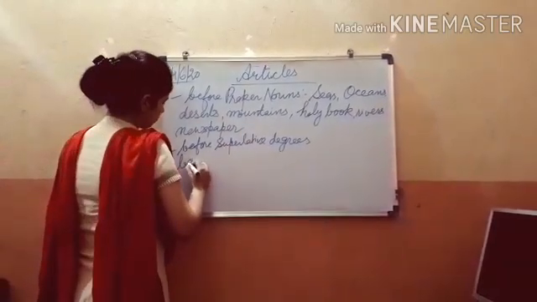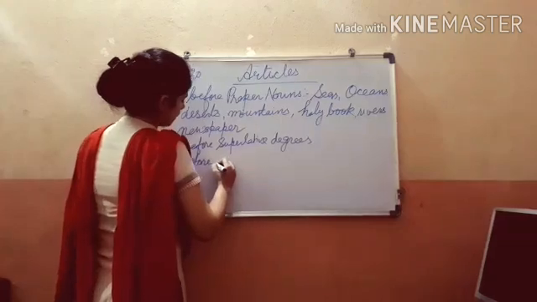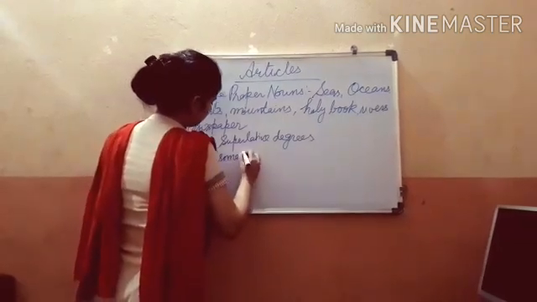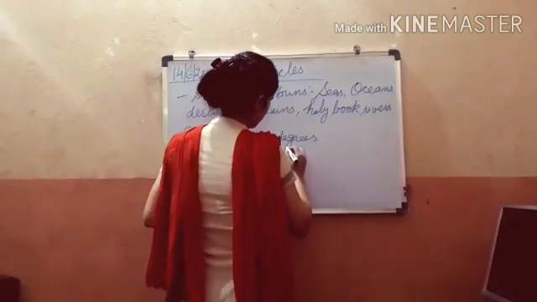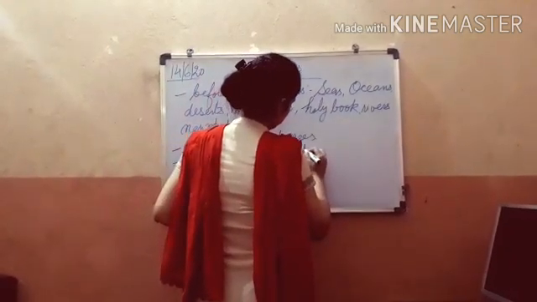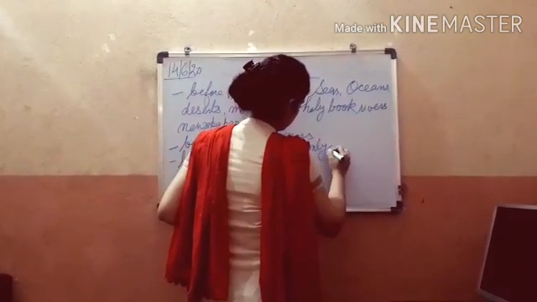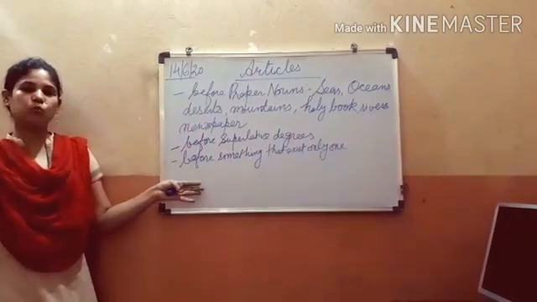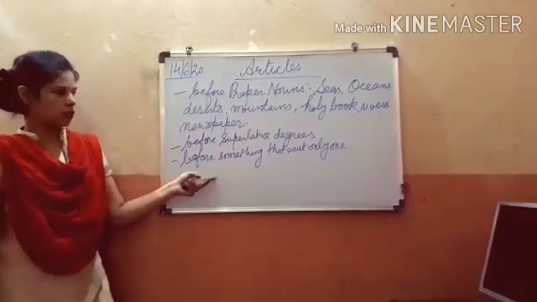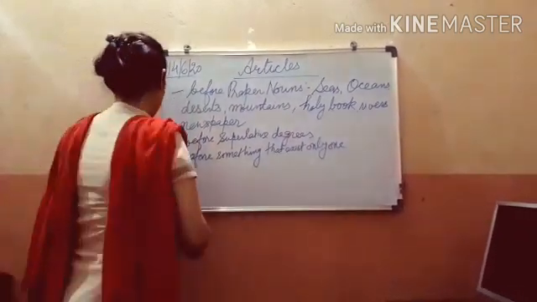It is also used before something that exists only one in the whole world, that means the sun, the moon, the earth. It will take the, it is unique.